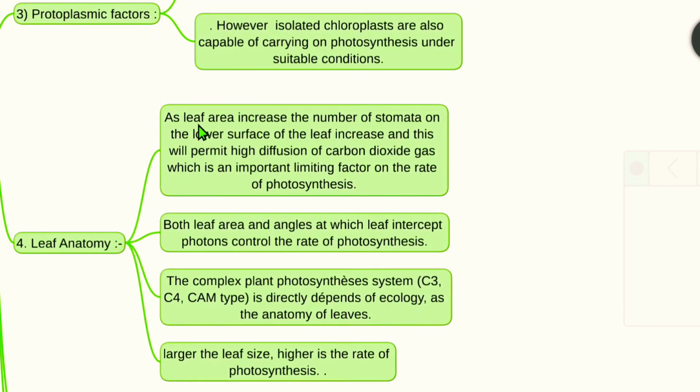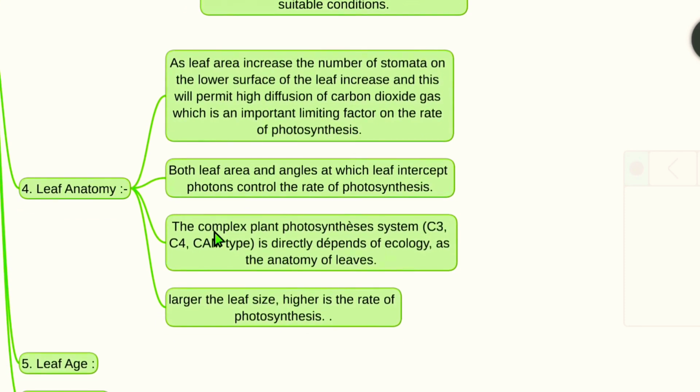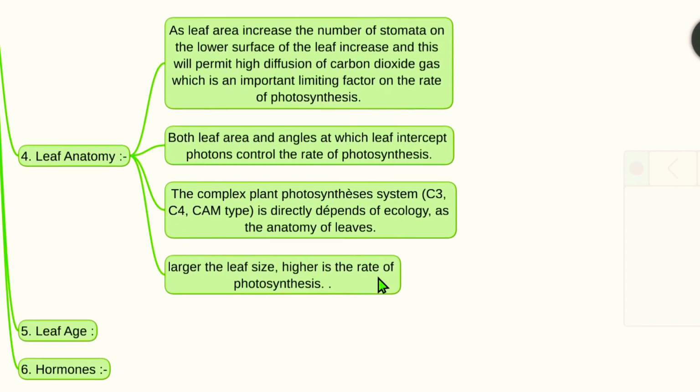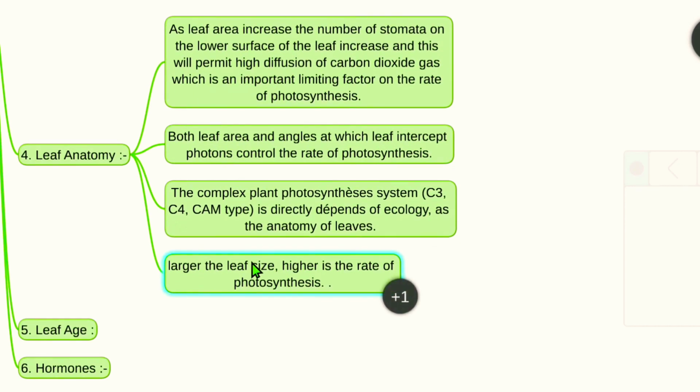Here, as leaf area increases, the number of stomata on the lower surface of the leaf increases, and this will permit high diffusion of carbon dioxide gas, which is an important limiting factor on the rate of photosynthesis. Both the leaf area and the angles at which the leaf intercepts the photons control the rate of photosynthesis. The complex plant photosynthesis system, meaning C3, C4 and CAM type, directly depends on ecology as well as the anatomy of leaves. The larger the leaf size, the higher the rate of photosynthesis.